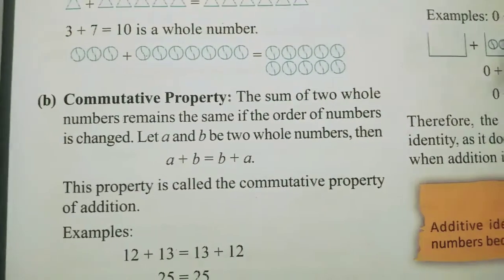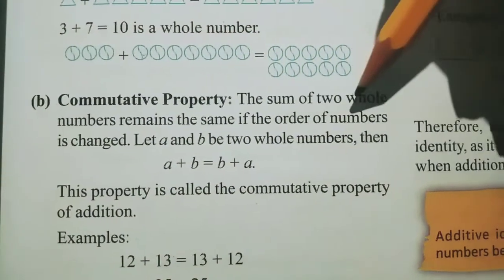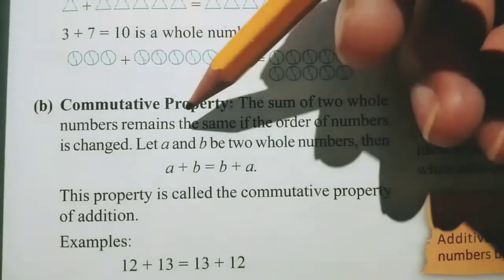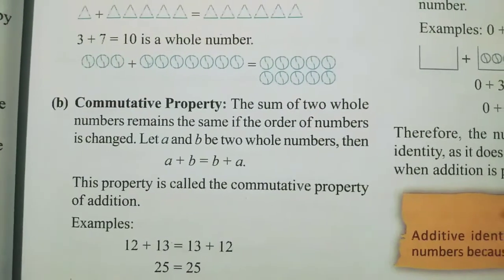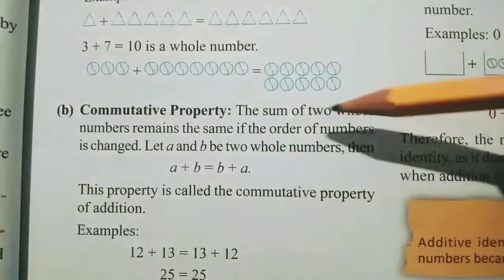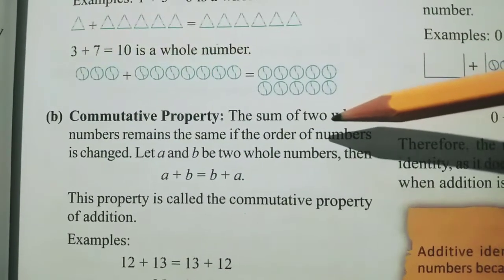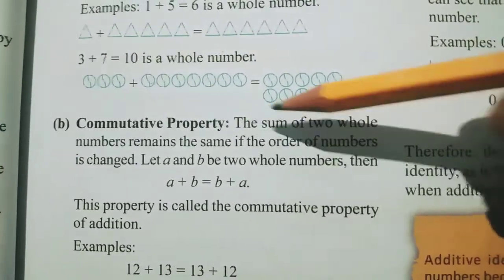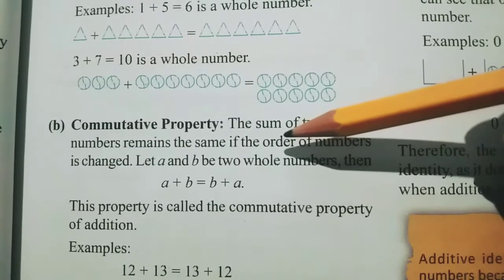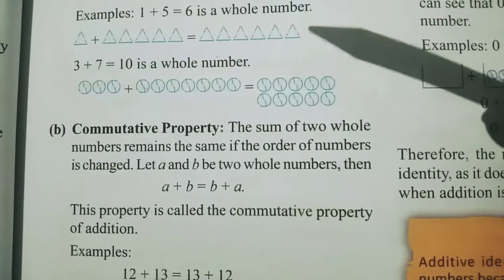Next is commutative property. What is the meaning of commutative? The sum of two whole numbers remains the same if the order of numbers is changed. That means when you add two whole numbers, and after that if you change the order of the two whole numbers, then the answer will be the same only.